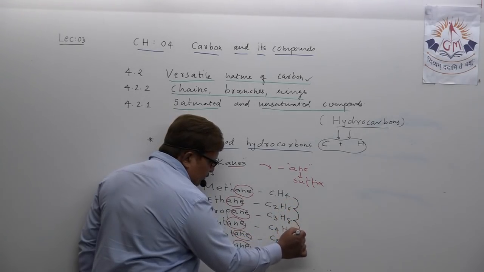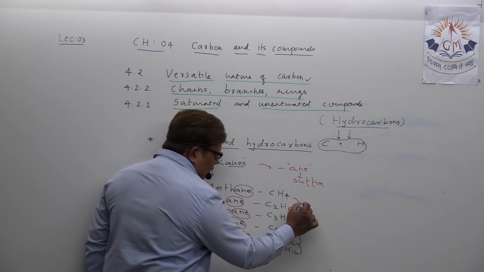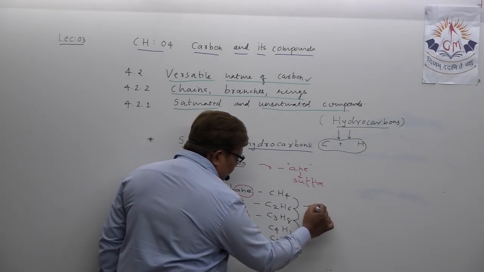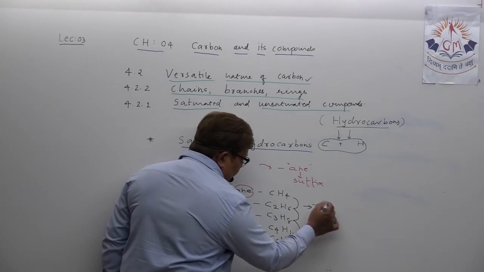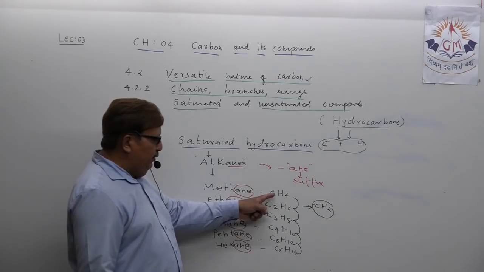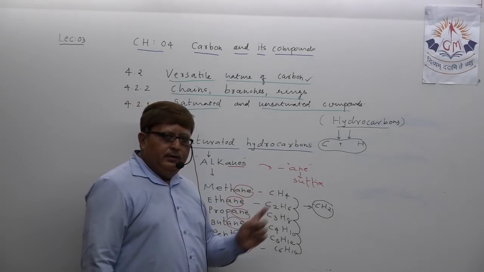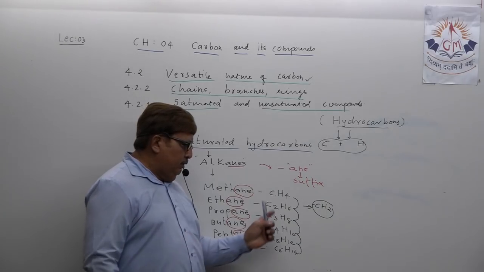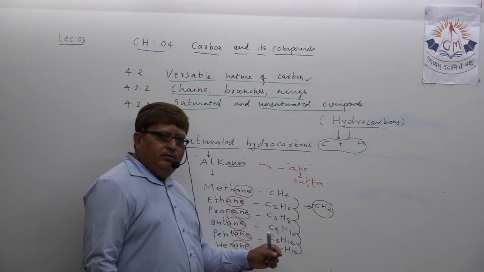What is the difference between two alkanes? Between two alkanes there is a difference of CH2. You understood? From methane, when you wanted to guess the formula of ethane, you increased one carbon and two hydrogen.